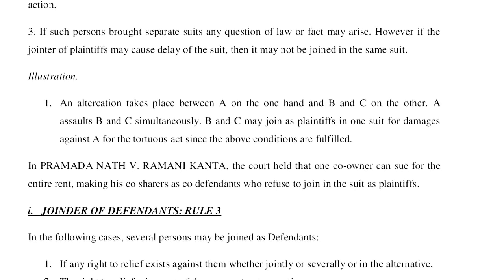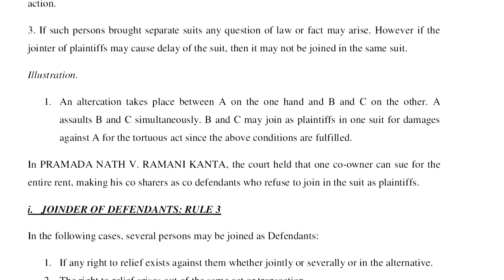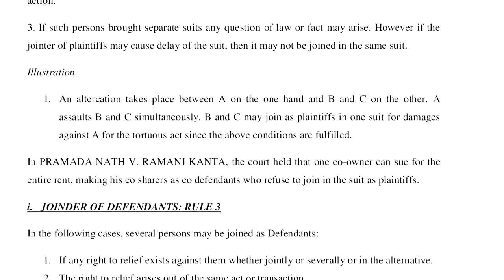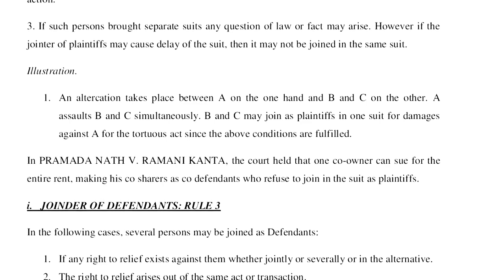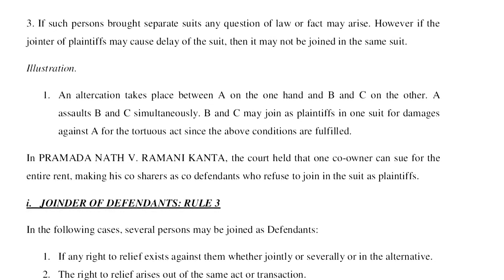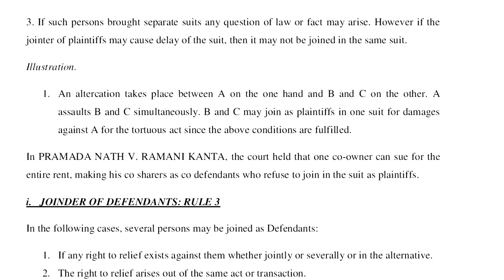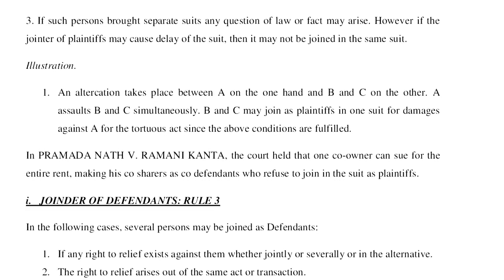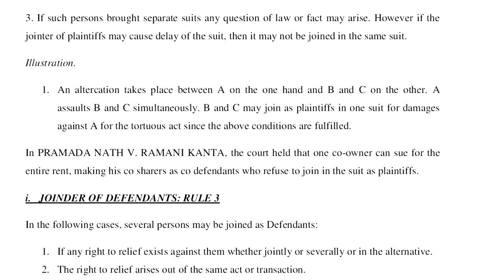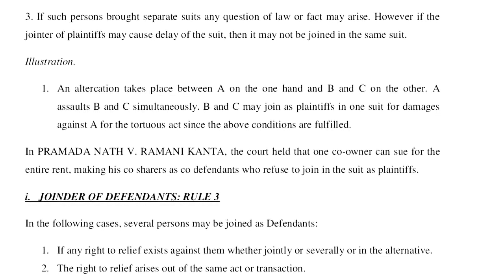If you are making an appeal from a case where the decision has been given by a lower civil court, and you appeal to the district court, or from the district court to the high court, then you cannot tell the high court, no, the district court has decided, so you have no jurisdiction. No, because this is an appeal that can be allowed. But if the court has the same jurisdiction, then in that case res judicata will apply.